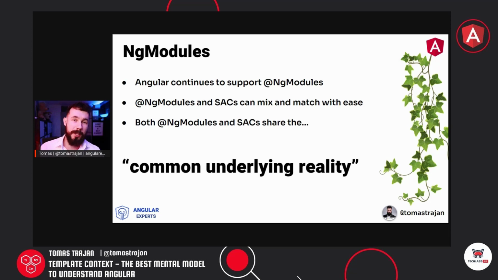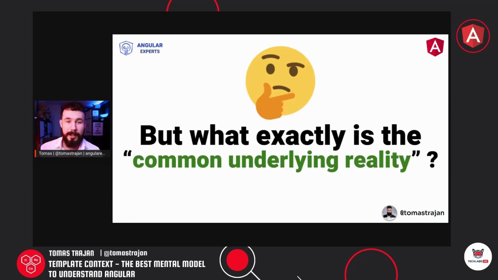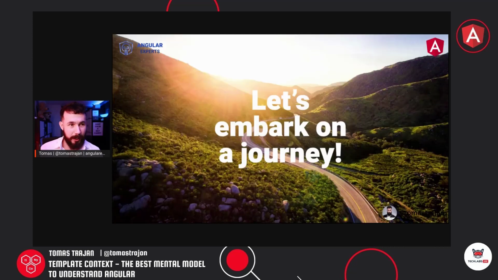If we can use them together, it means that they must have something in common so that they can interoperate with ease. And this is this common underlying reality. And this is something which we are going to explore in this talk. So this is going to be quite a journey, so please strap in and let's get to it.